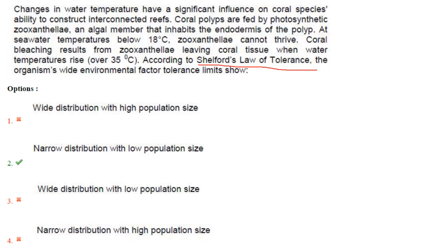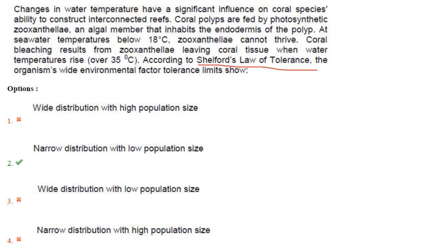According to Shelford's law of tolerance, the organism's wide environmental factor tolerance limits show whether it is wide distribution or a narrow distribution, or a low population size or a high population size. This is what you have to make out from the question. So according to Shelford's law, species that are able to withstand high stress will have greater area of distribution as well as a large population size.